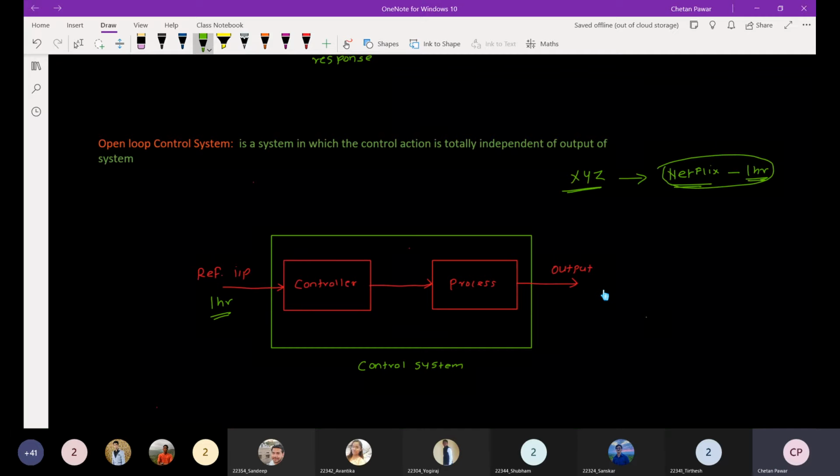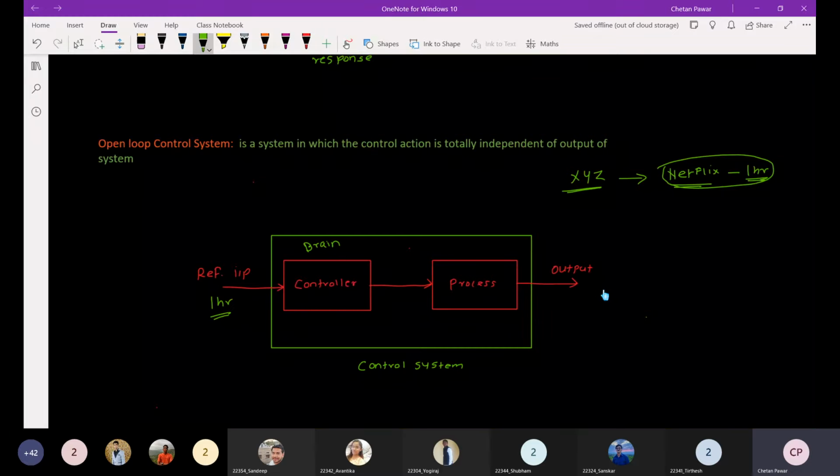If you talk about the controller related to the human body, that will be the brain. And what is meant by process? Process is the action to be controlled. Or if we talk about a heater, in a heater the heating mechanism will be the process, and whatever the controller controls is that heating mechanism.